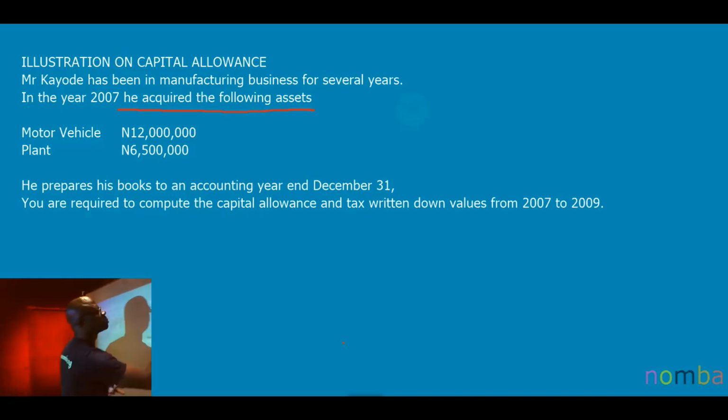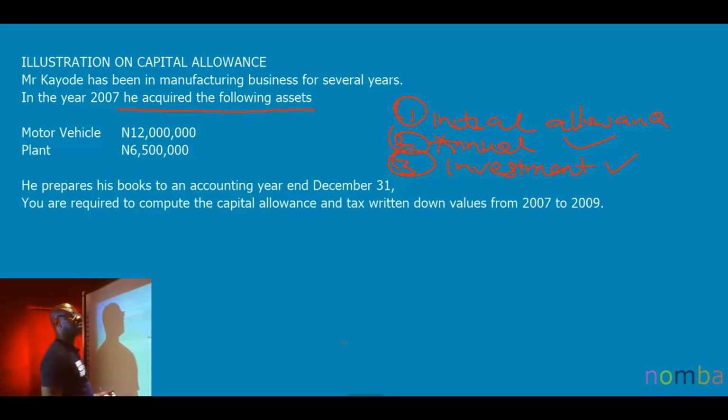They will claim 1, initial allowance. And why will they claim initial allowance? I will explain. They will claim 2, annual allowance. Okay? They will claim 3, investment allowance. Are we there? These are the 3 basic allowances an asset can claim.